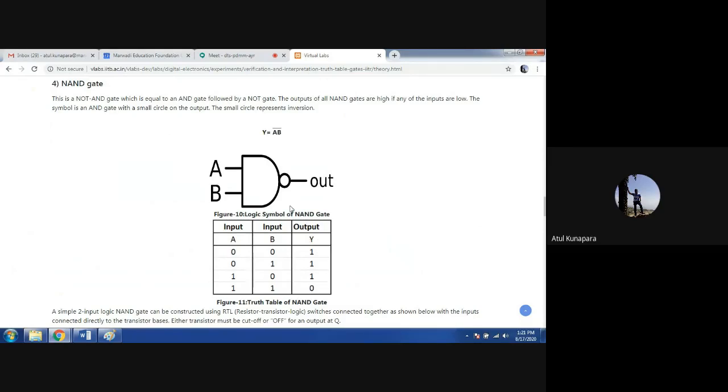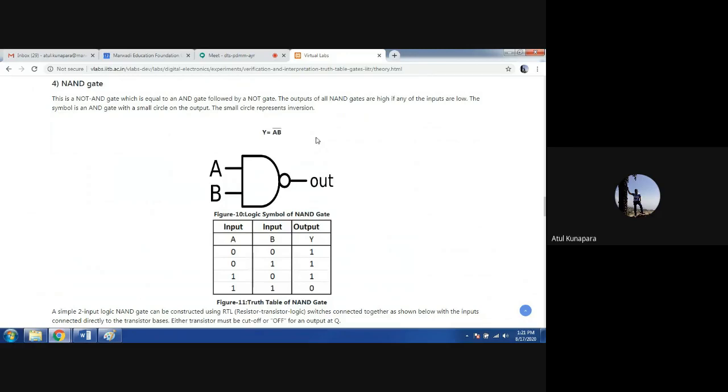In this NAND gate, your output is going to be 0 only when both the inputs are at logic 1. It is totally reverse to your AND gate. In the AND gate, we have seen that it will give you output logic 1 whenever both the inputs are at logic 1. For all the rest of the conditions, your output was 0. Here it is reversed. When both the inputs are logic 1, the output will be 0. And for all other cases, your output is going to be logic 1. That you can see in the Boolean expression also. Here it is shown Y equal to A dot B bar.